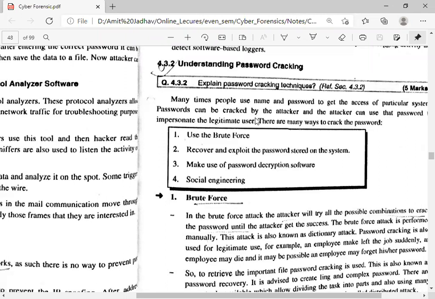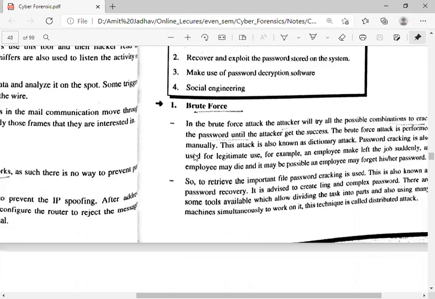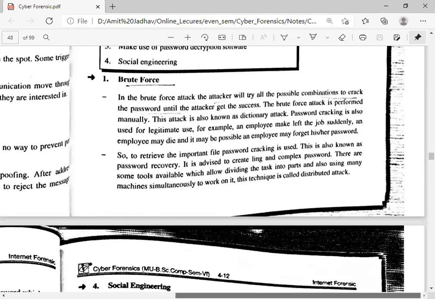First one is brute force. Second one is recover and exploit the password stored on the system. Third one is make use of password decryption software, and fourth one is social engineering. So these are the different ways used to break the authentication. The first one is brute force. We already know about it.